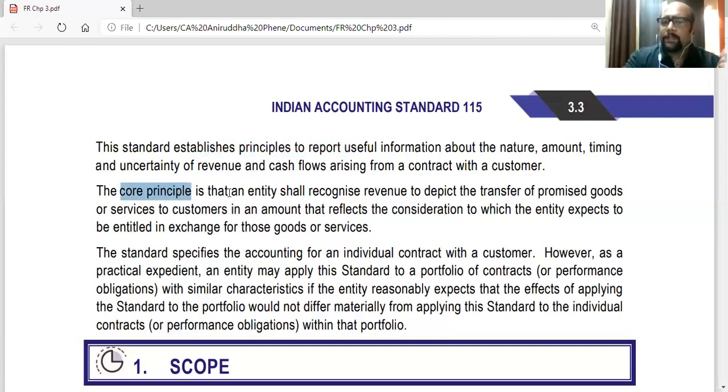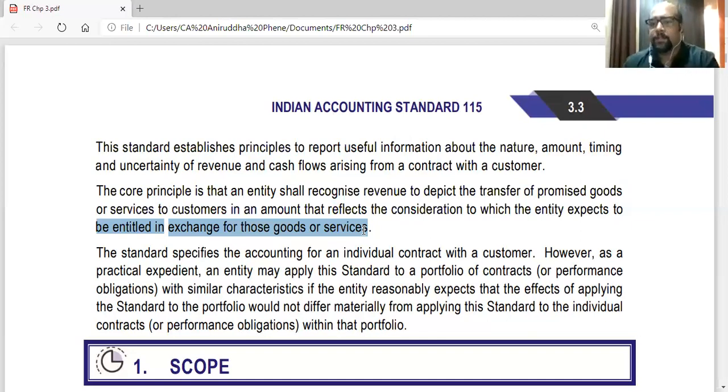The core principle is that an entity shall recognize revenue to depict the transfer of promised goods or services to customers in an amount that reflects the consideration to which the entity expects to be entitled in exchange for those goods or services. So the core principle is again recognition of revenue to depict the transfer of goods and services, which ultimately is the consideration for those goods and services which I have given to my customer. The core principle is about revenue recognition. In accounting standards also, we have studied a standard AS 9, revenue recognition.